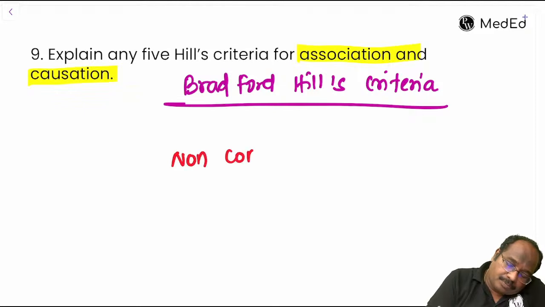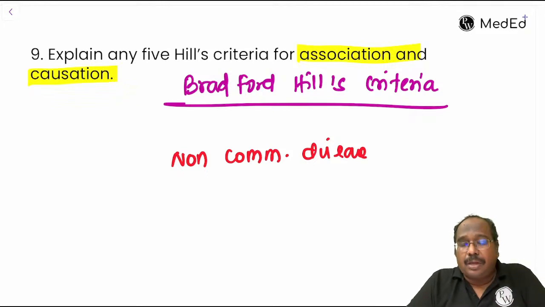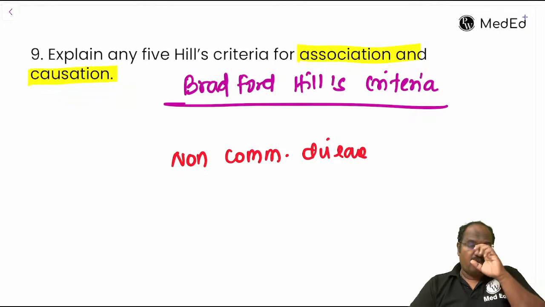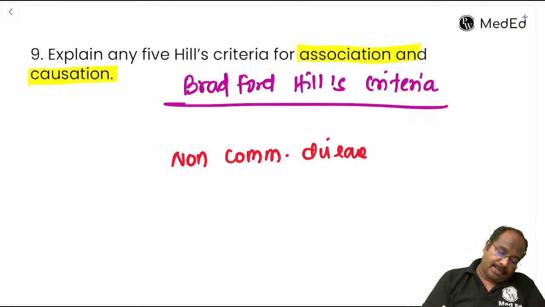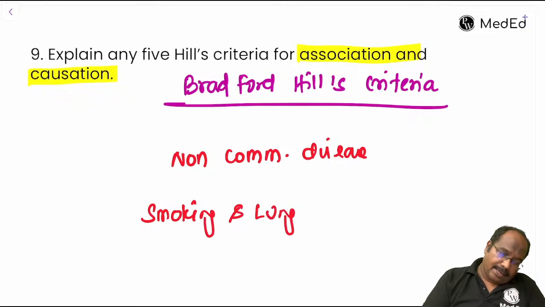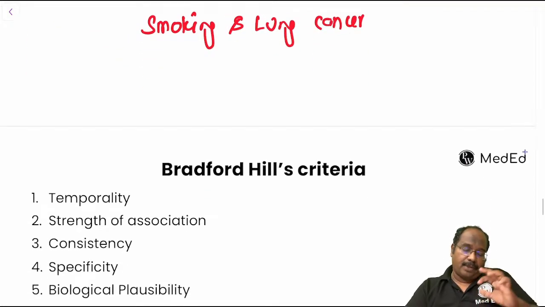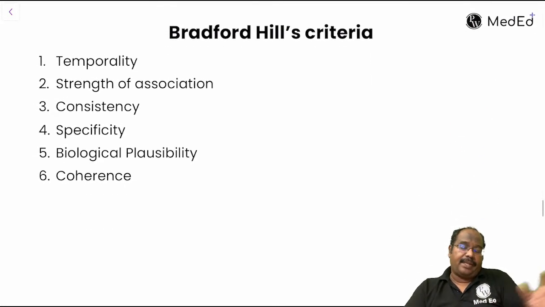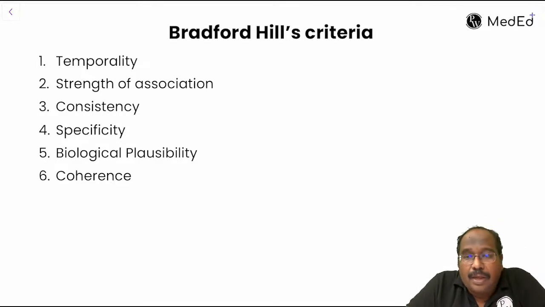For non-communicable disease there is no agent. If I want to establish something as a risk factor for a non-communicable disease, it should try to fulfill these criteria. For example, let us take smoking and lung cancer, another short note for you. These are the Bradford Hill criteria. I want to prove whether smoking is an important risk factor for lung cancer.